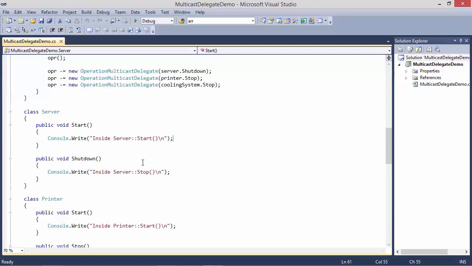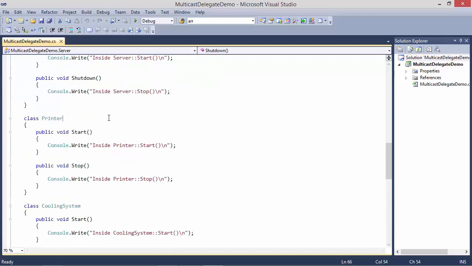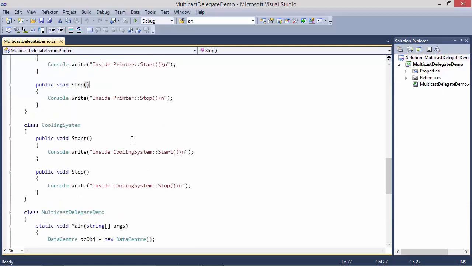So the intention is to start the server, but this is just an example. So we are just writing inside server start and inside server stop or shutdown. And this is the class printer. This also has methods start and stop. And here also we are just displaying the statements start and stop. And this one is the cooling system class.